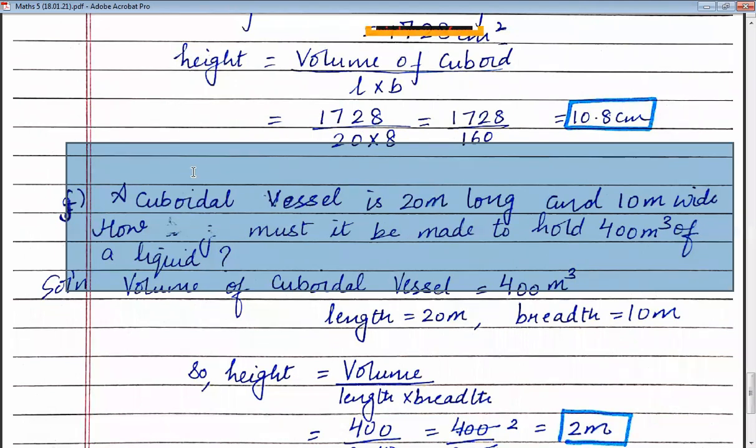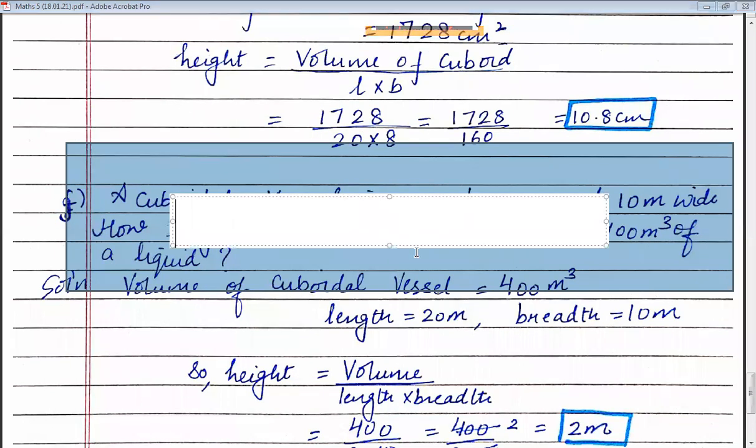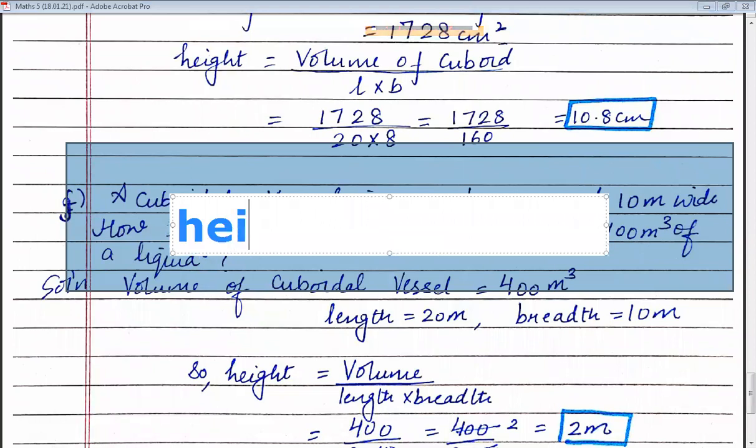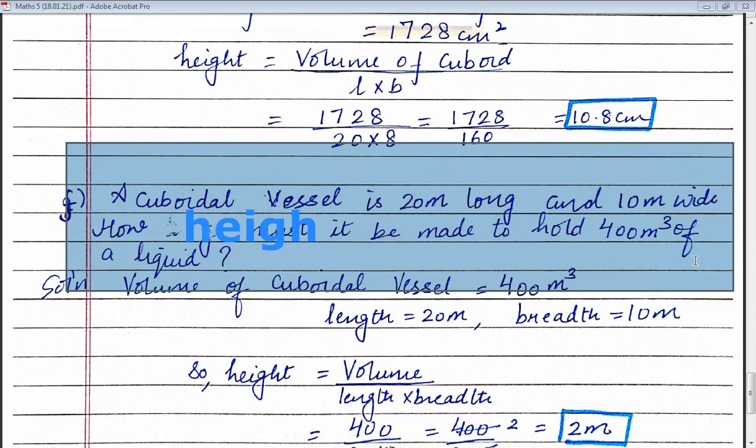Children, what you have to do here is find how high the cuboidal vessel is so that it can hold 400 meter cube of liquid. You have to find the third dimension, that is height.